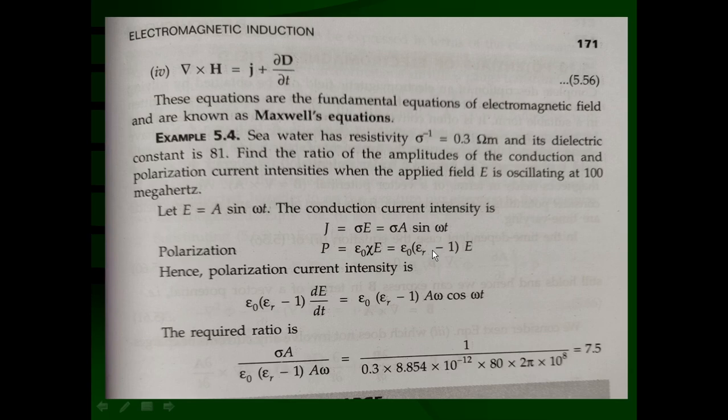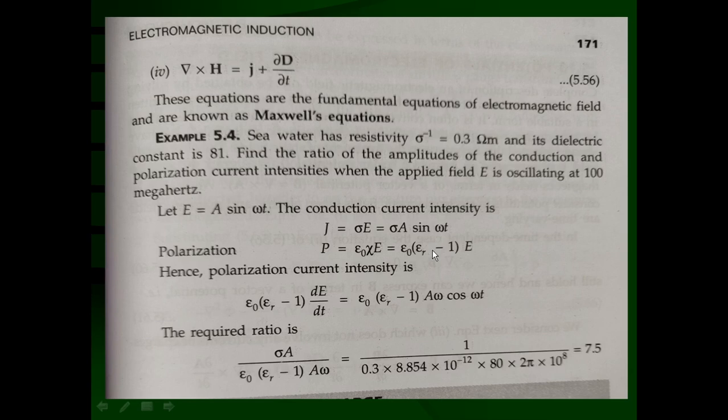That comes out to be sigma in the numerator and, in the denominator, epsilon 0 epsilon r minus 1 A omega, with sin omega t over cos omega t for a small angle theta. Hence, we can consider that this ratio is sigma A upon epsilon 0 epsilon r minus 1 into A omega. A will be cancelled out here.